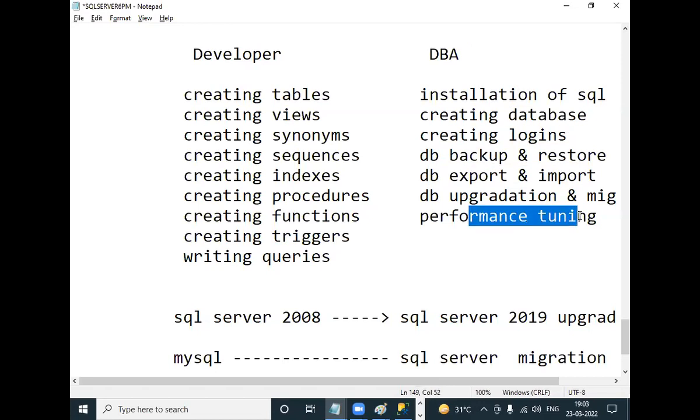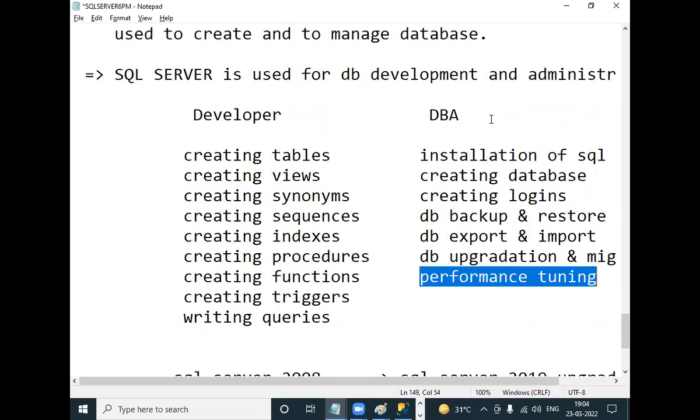There is a tool used for performance tuning, SQL Profiler. Others will not cover that, but here I'll be covering SQL Profiler. It is a tool used for performance tuning. So these are the activities of the developer and DBA.